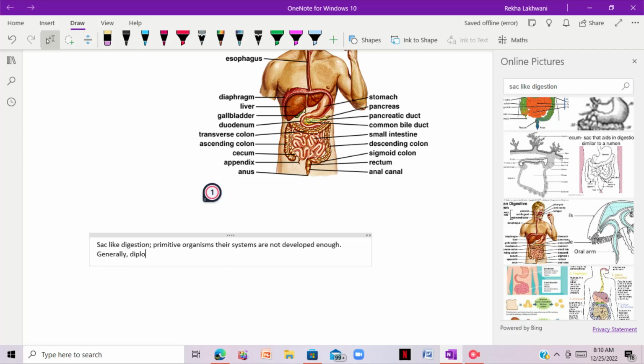Diploblastic means they have two layers, which are ectoderm and endoderm. Sorry, ectoderm. These are basically the two layers that are found in these organisms.